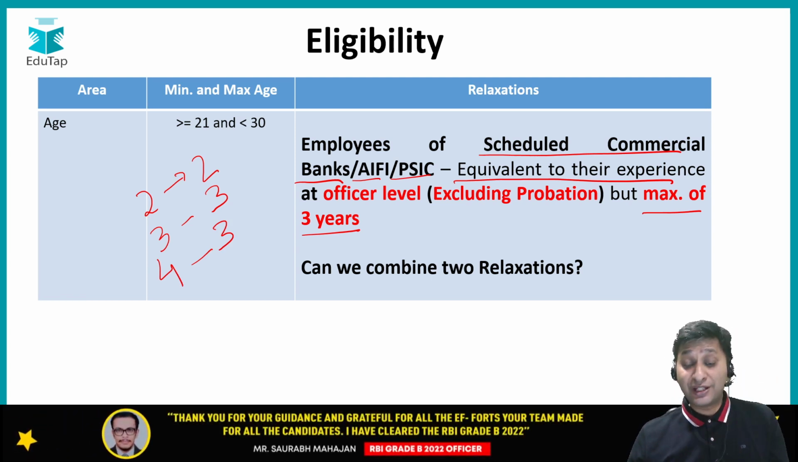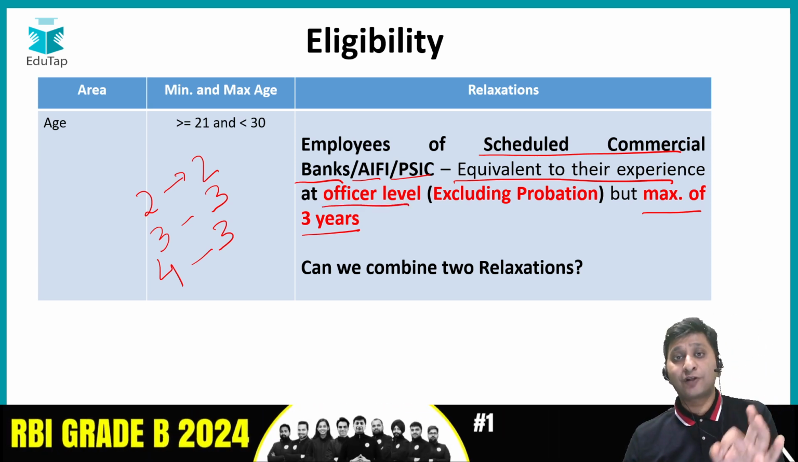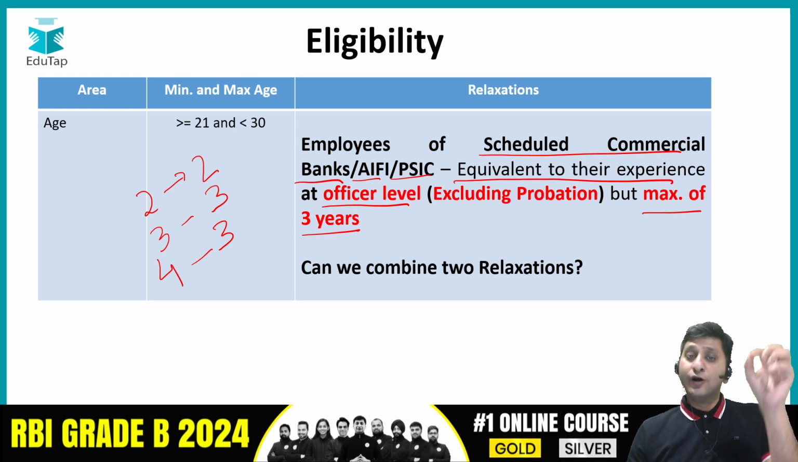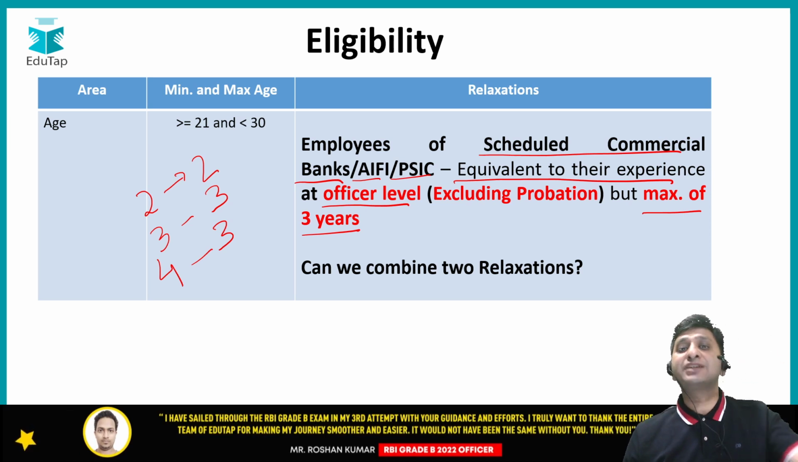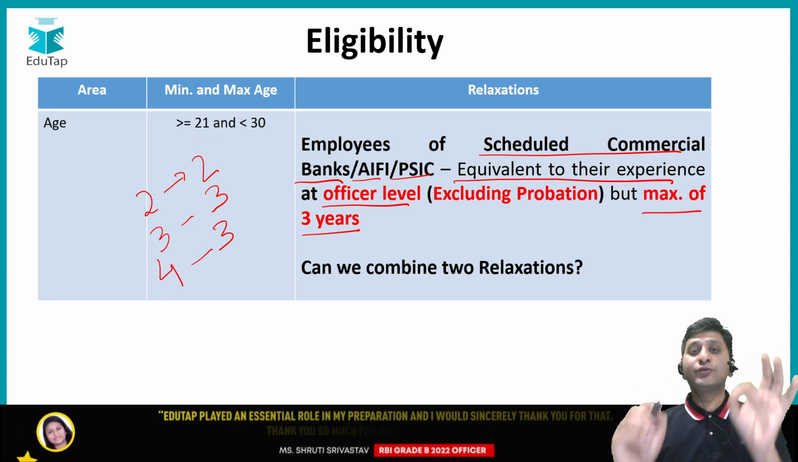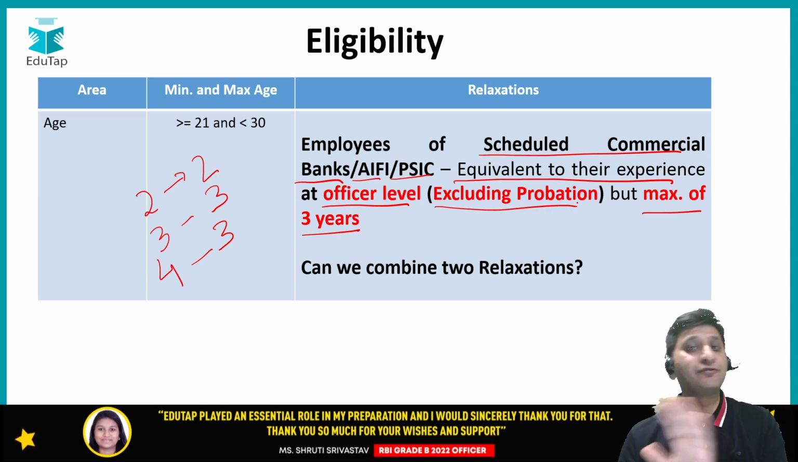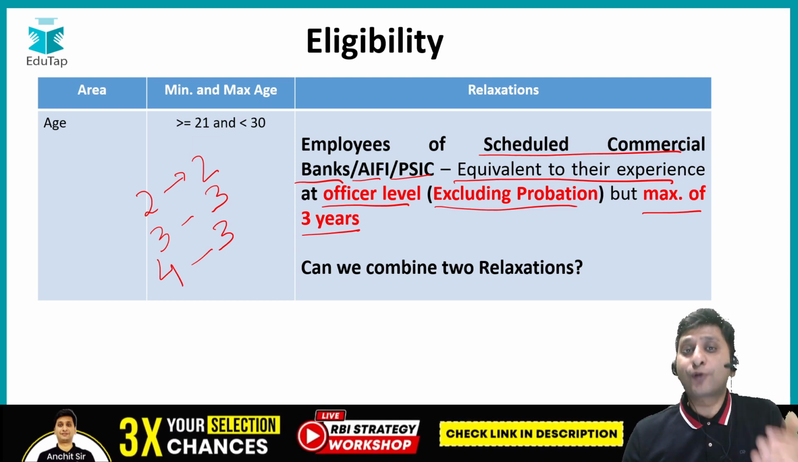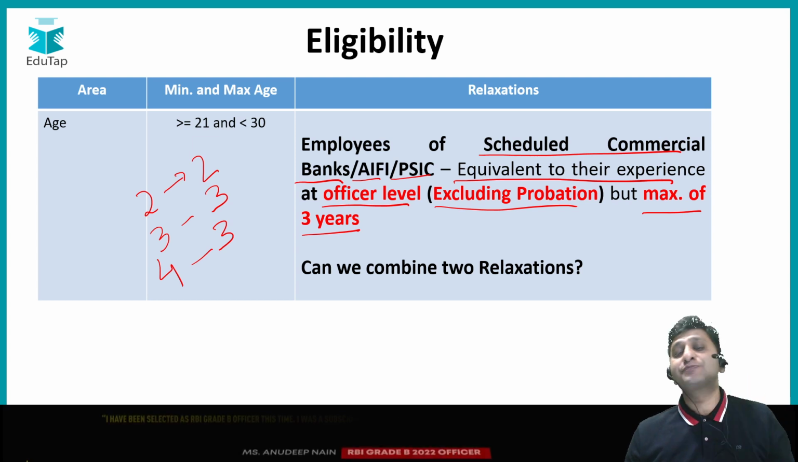First is that your experience should only be at officer level. So if you're working in a bank at a clerical level or at some other level which is not officer level, then that experience would not be counted. Only your experience at an officer level would be counted, and under that experience only you will be eligible for relaxations. And moreover, even if you're working at an officer level, your probation period in that officer level will not be counted. So if you joined at an officer level but 2 years you were on probation, that probation period will not be counted under your experience for relaxation.